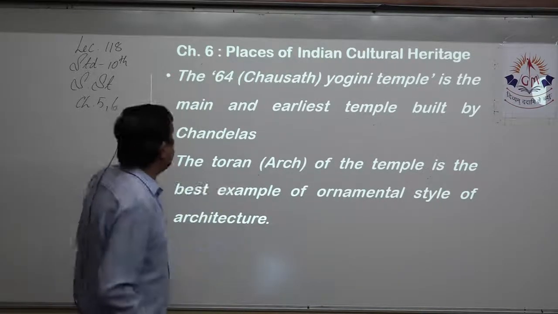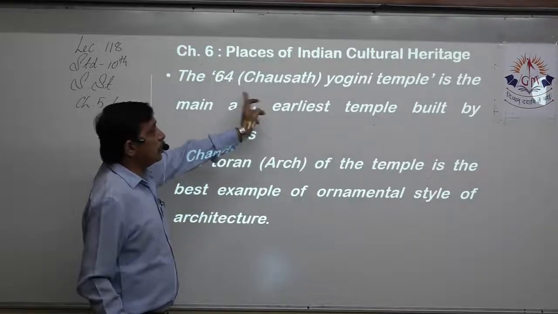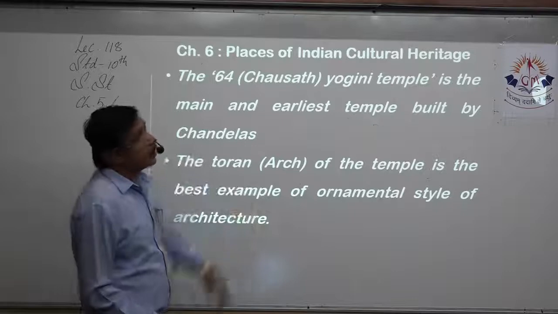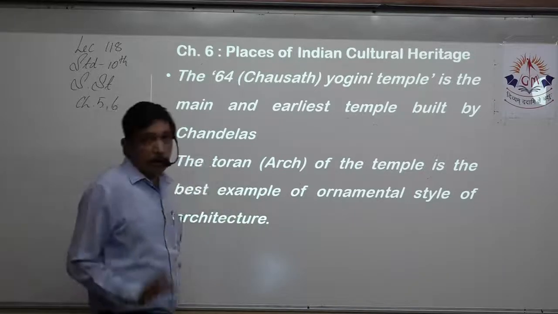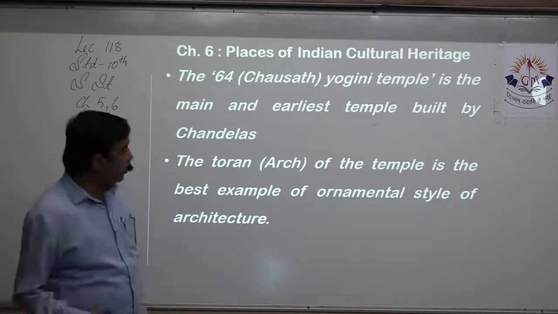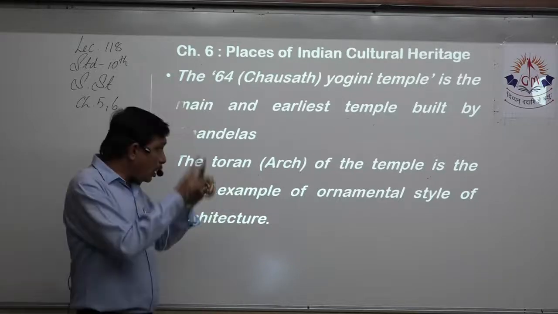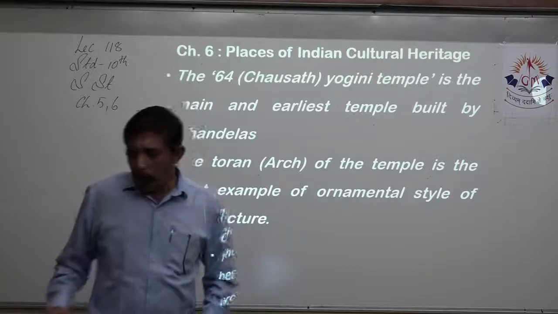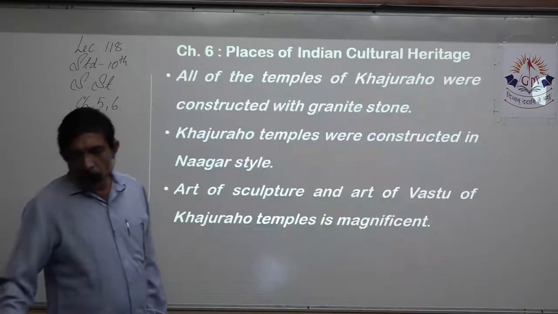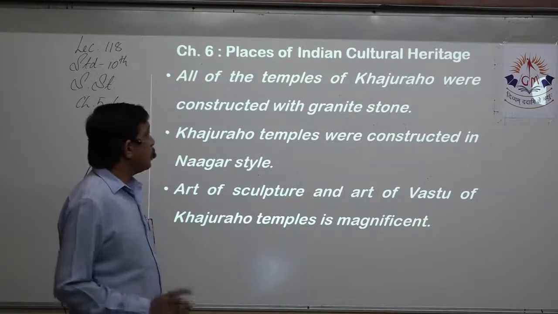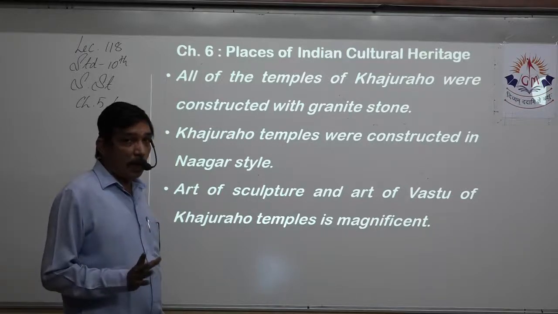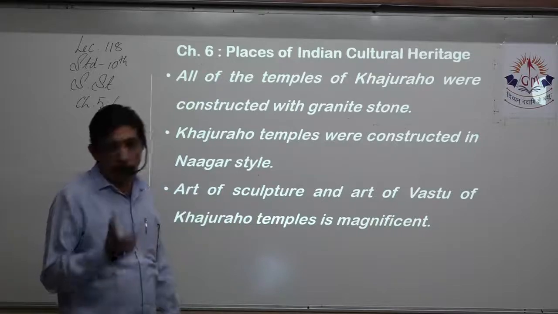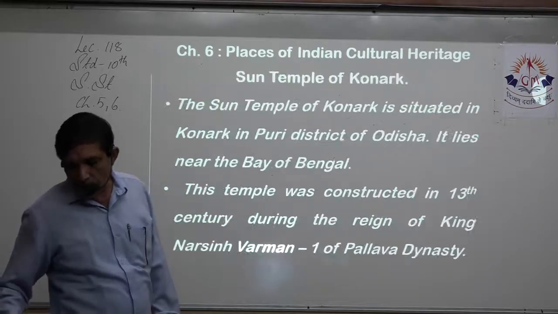Okay, this is important. The famous Chausath Yogini temple is the main and the earliest temple built by the Chandelas. Chausath Yogini temple is very well known. The Toran, the arch of the temple, is the best example of the decorative style of architecture. All the temples of Khajuraho were constructed with granite stone, right? So this is also an objective. Khajuraho temples were constructed in which style? Nagara style. Attractive, it's magnificent.